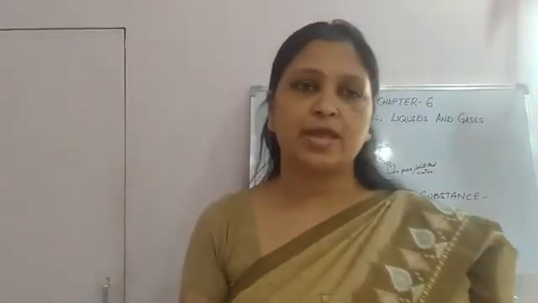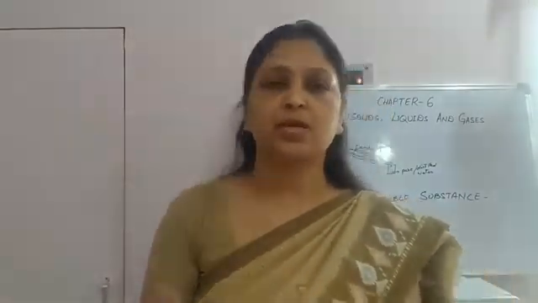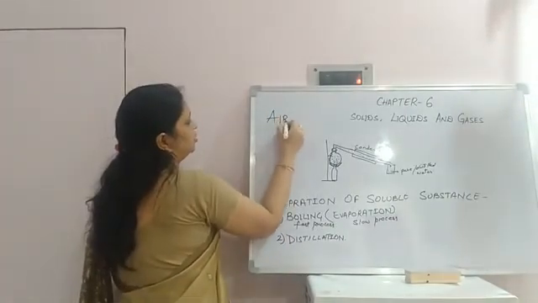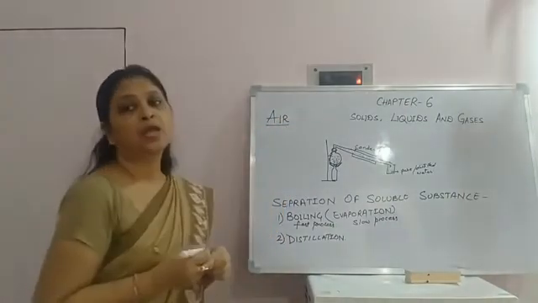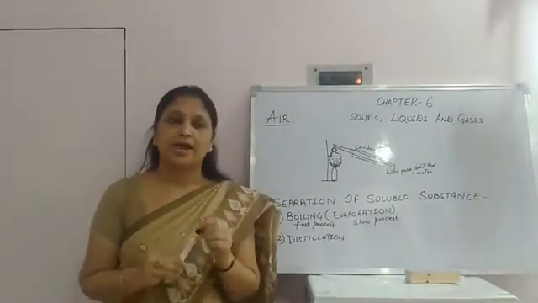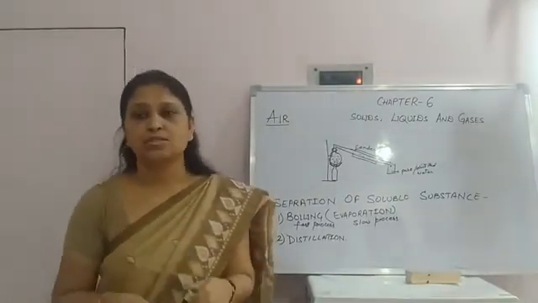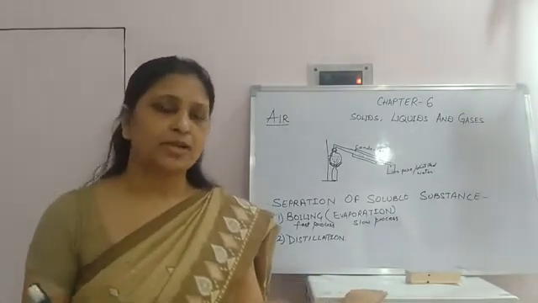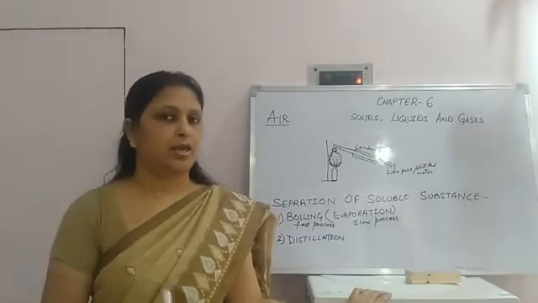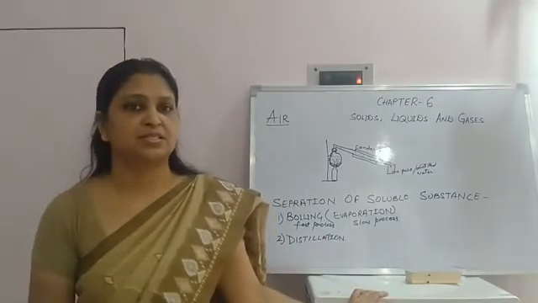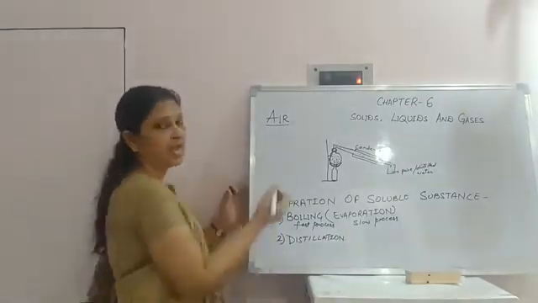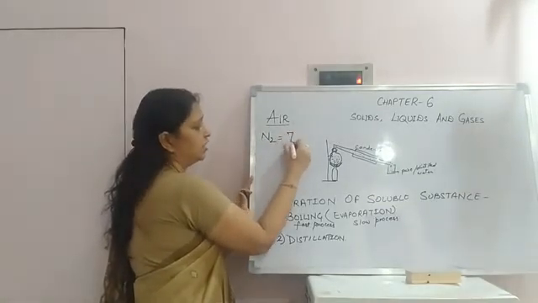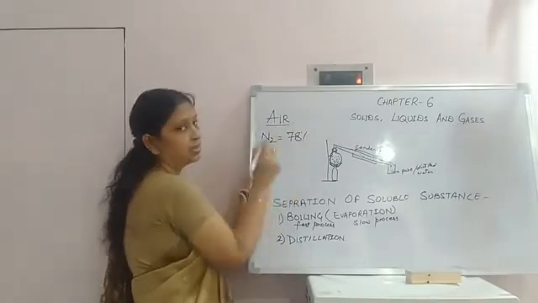Now dear children, your next topic is air. As you all know, air is a mixture of gases. Nitrogen, hydrogen, oxygen, helium, argon, these gases are all present in air and they all have percentages. Nitrogen gas, N2, is 78% present in air.